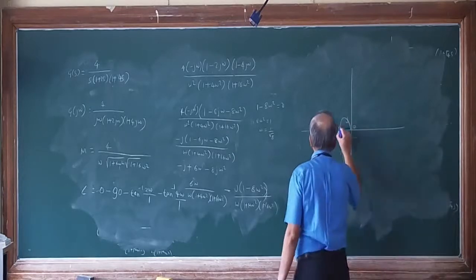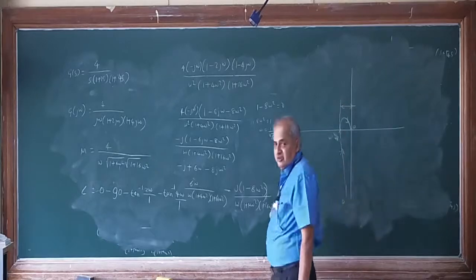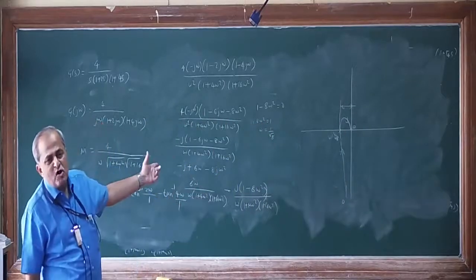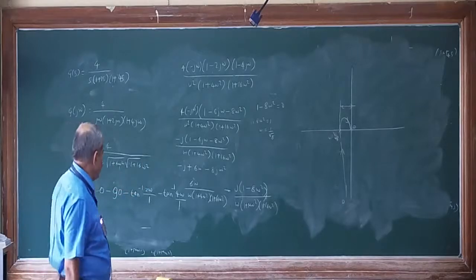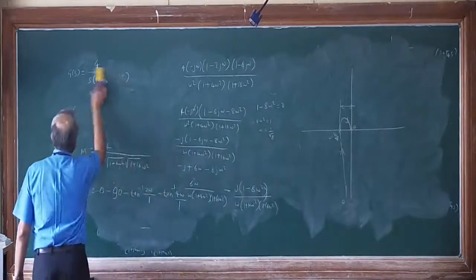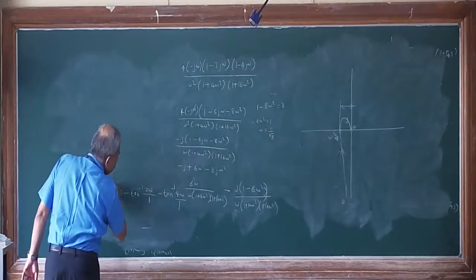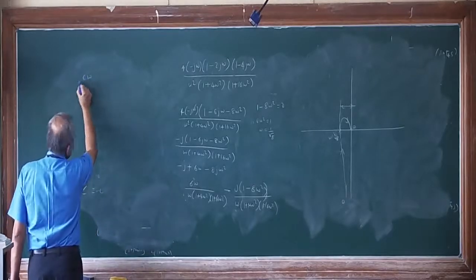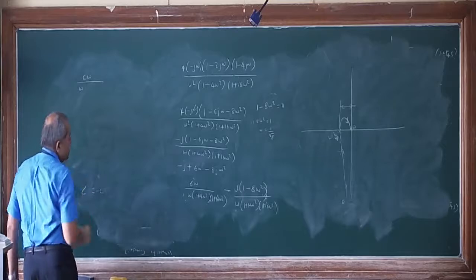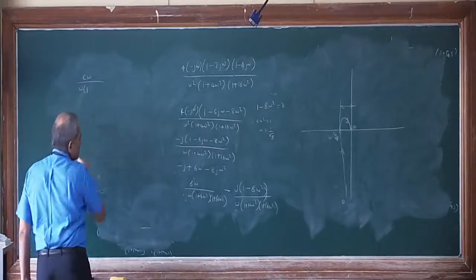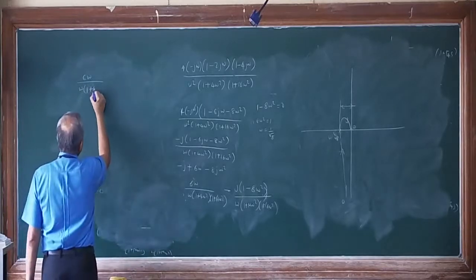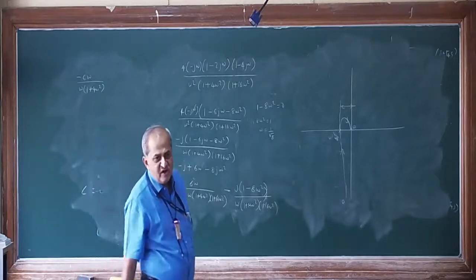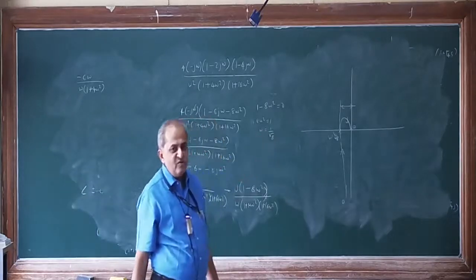Now I want to find out this intercept. For this intercept, I have to put the value 1 upon root 8 into the real part. This real part is 6 omega divided by omega into 1 plus 4 omega square into 1 plus 16 omega square. Actually it should be minus here, otherwise it has no meaning, because it will cut the negative real axis.